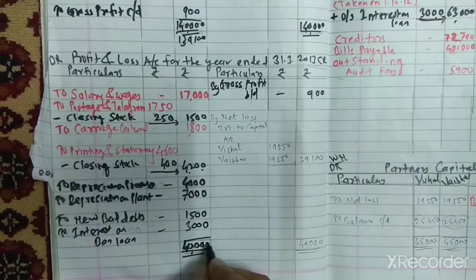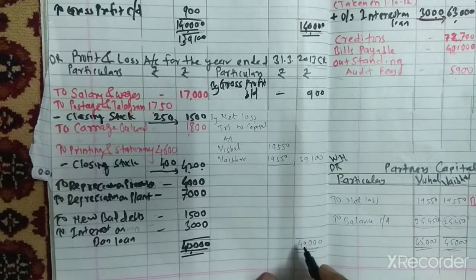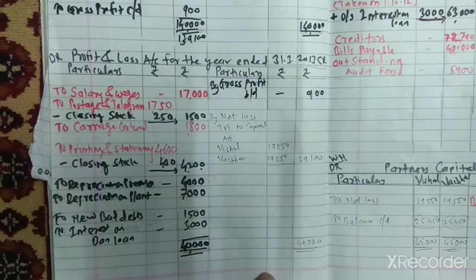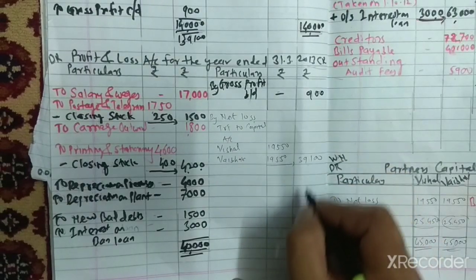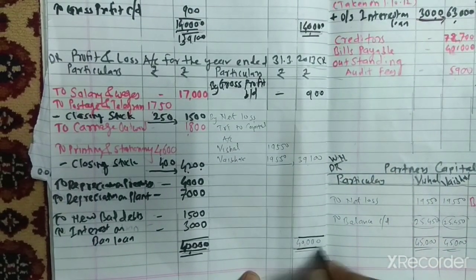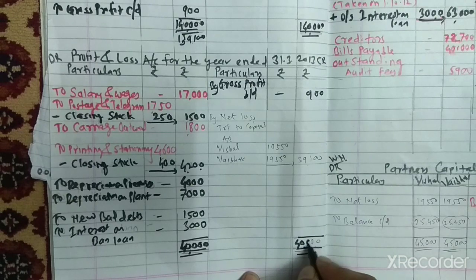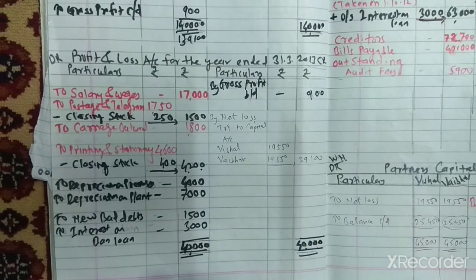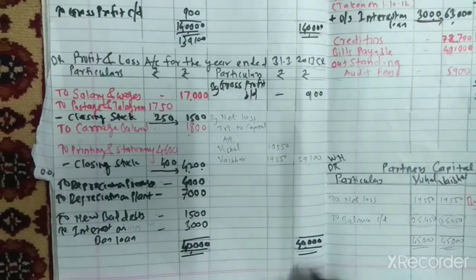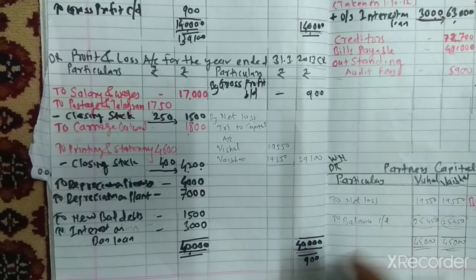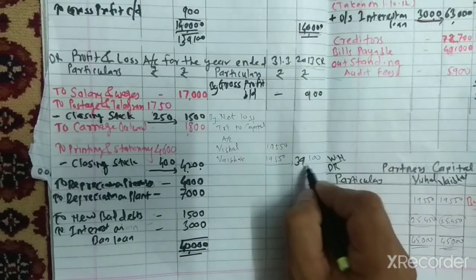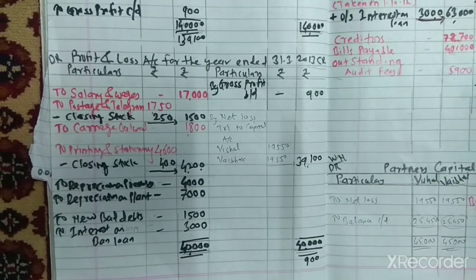Write the same total on the credit side, 40,000. Credit side total is only 900. So 40,000 minus 900, balancing figure is 39,100. Clear?